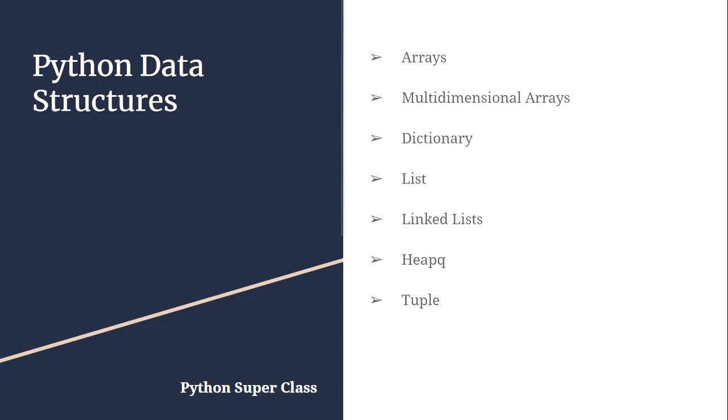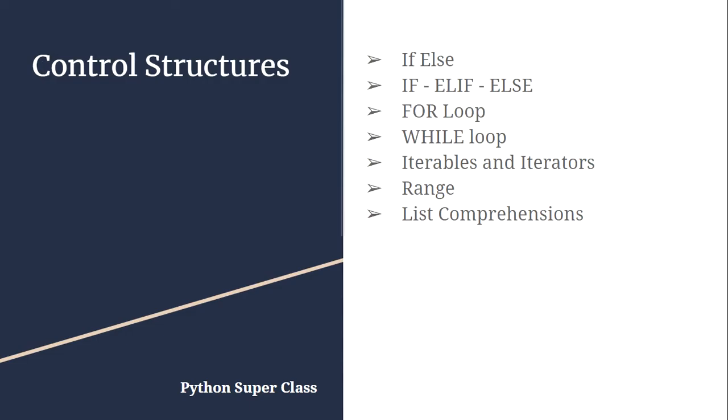After this, we are going to cover Python data structures. Here we will talk about arrays, multi-dimension arrays, dictionaries, list, linked list, heap, and tuple. Once we understand how to store and organize the data, we'll move on to the control structures. Here, we will understand the conditional constructs as well as the repetitive constructs. In conditional constructs, we are going to cover if-else, whereas in repetitive constructs, we are going to cover for loop and while loop. We are also going to cover iterables and iterators. We'll see the range function and we will also look at the list comprehensions.